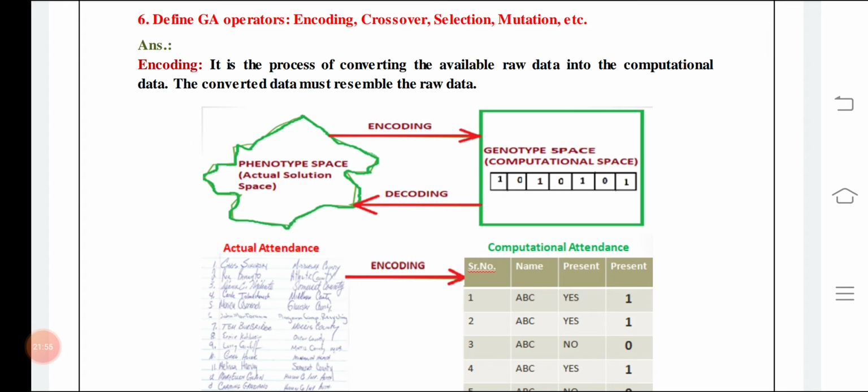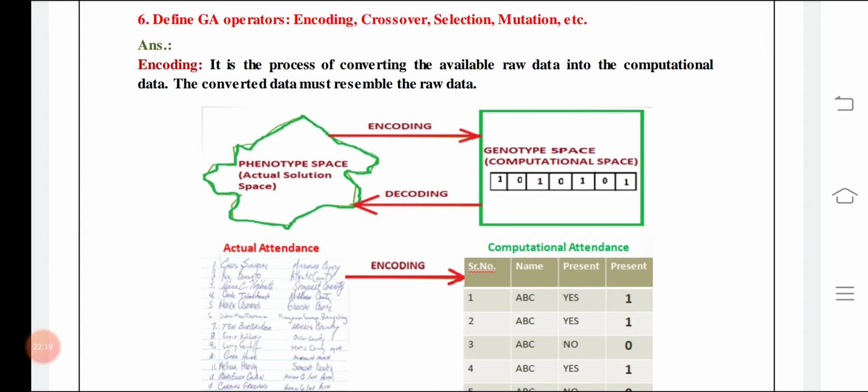For example, if you have raw data, you have to convert it into computational data in Microsoft Excel or any other spreadsheet. Raw data is known as the phenotype space, and computational space, when it is converted into the computerized form, is known as the genotype space.